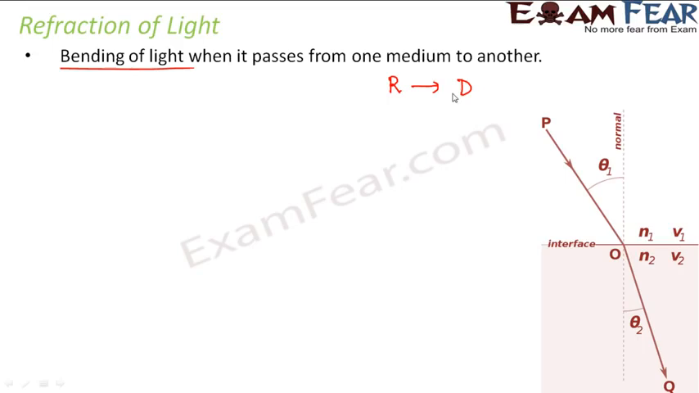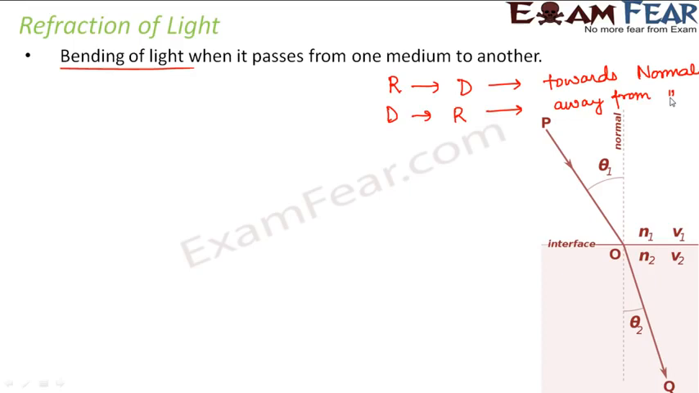So whenever light moves from a rarer medium to a denser medium, the refracted ray bends towards the normal. So the bending happens towards the normal, and exactly the vice versa when a light ray moves from a denser medium to a rarer medium. In that case, it moves away from the normal. So that's how refraction takes place.